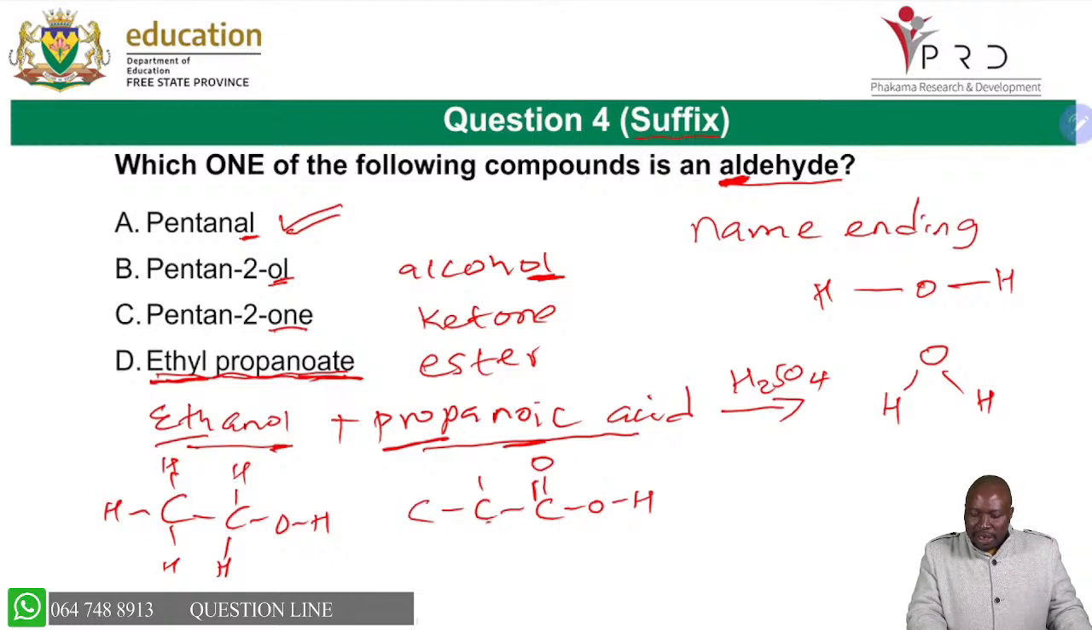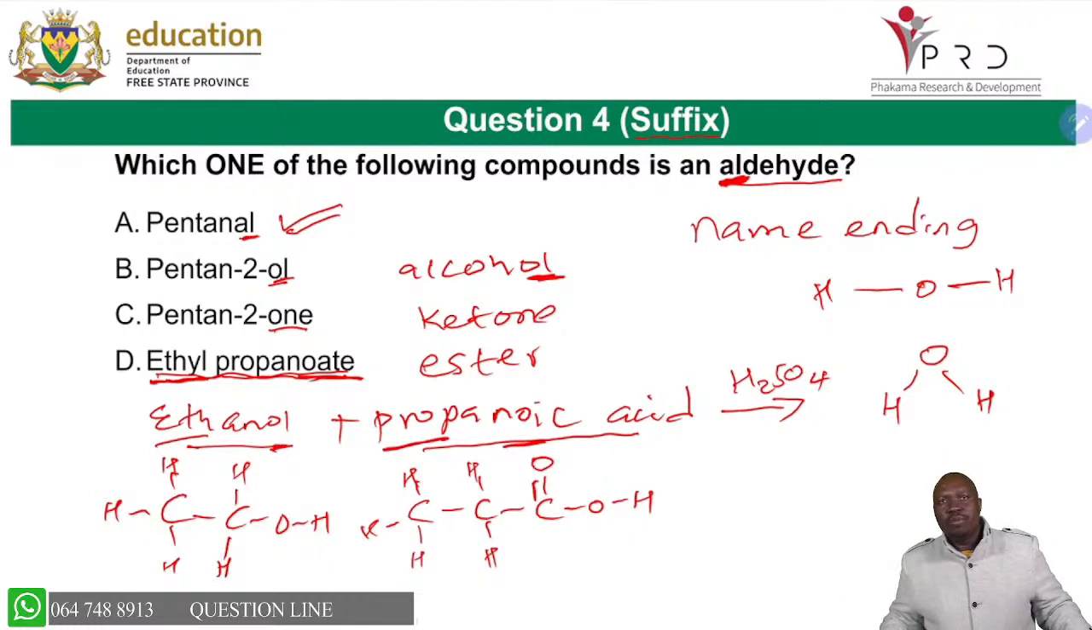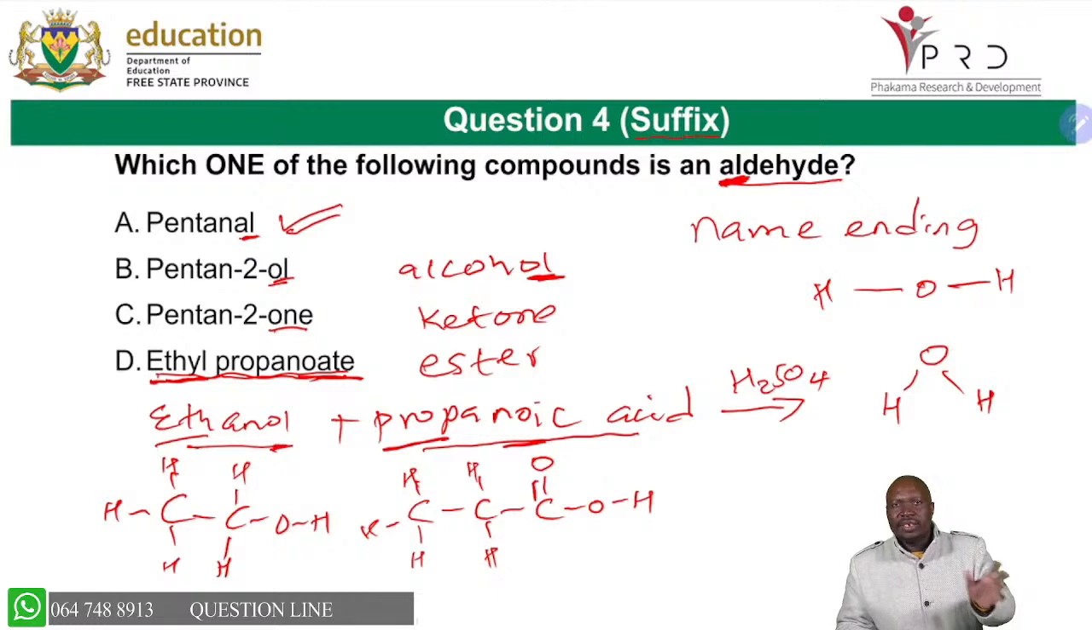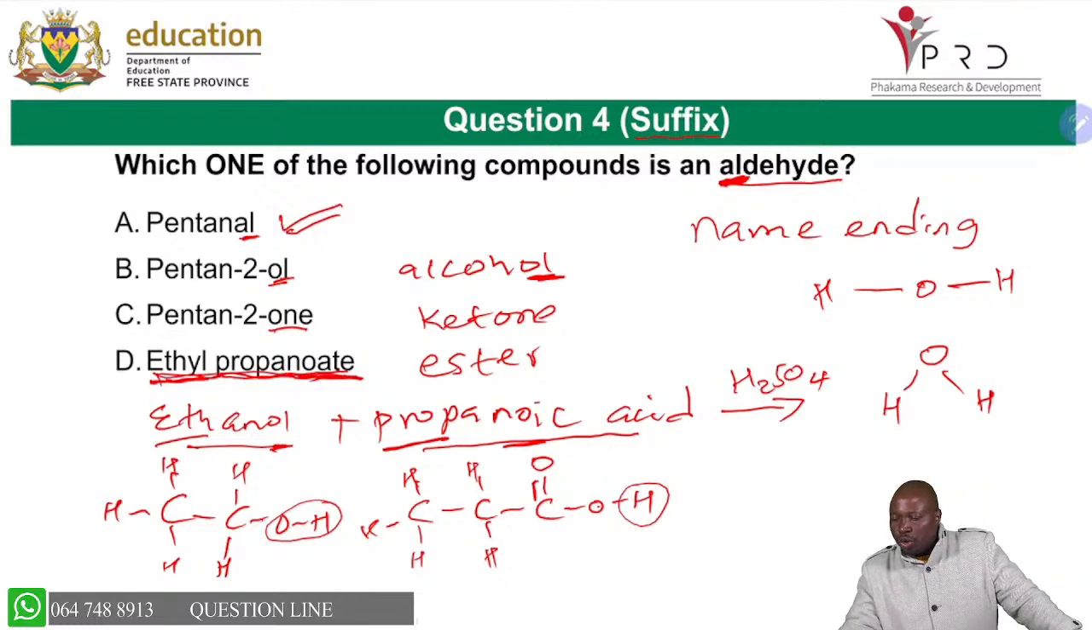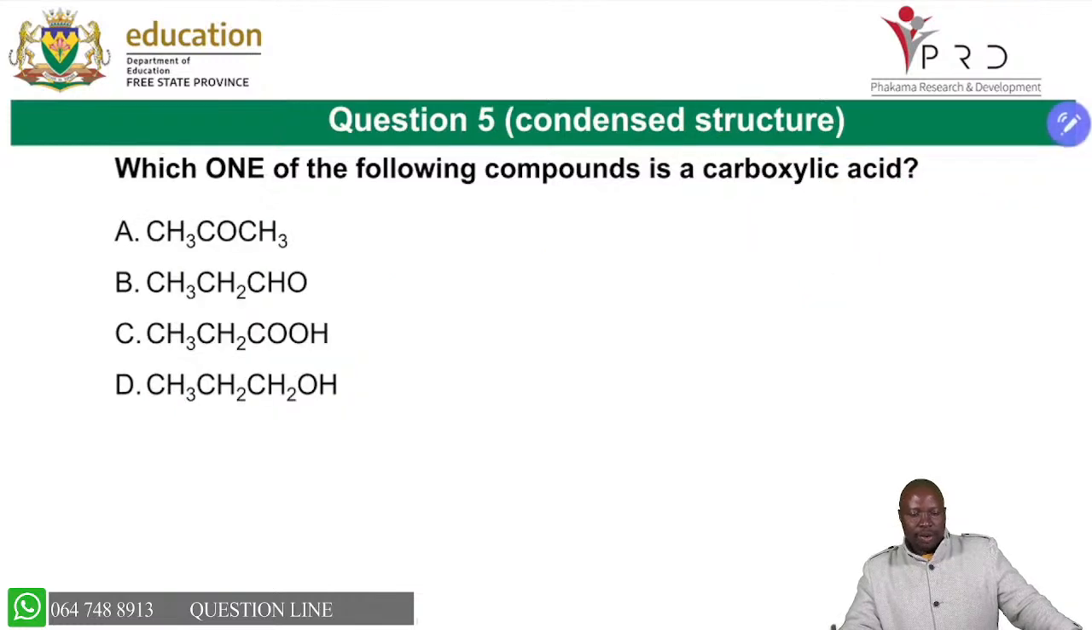Then ensure that each carbon all the time is surrounded by 4 bonds. There must be 4 bonds around each carbon. Always count the number of bonds around the carbon, because if they are less or more, the whole structure becomes wrong. We said you are going to remove the OH there, and that H, then you join the 2. The O there will join with that one to form ethyl propanoate. So I was able to show you esterification as well because of this question.